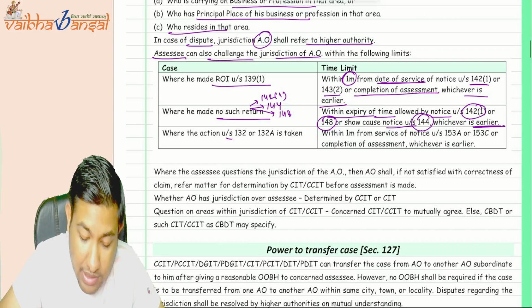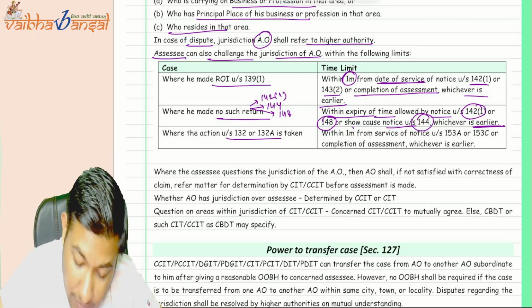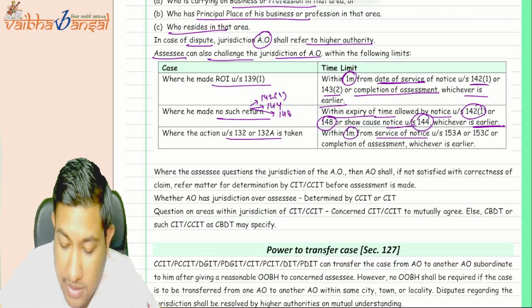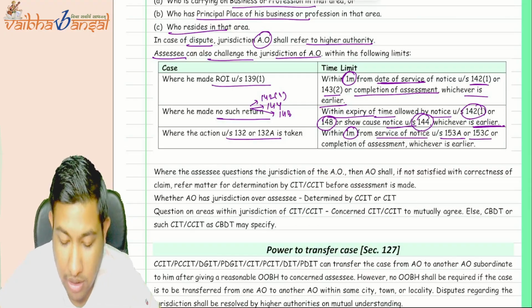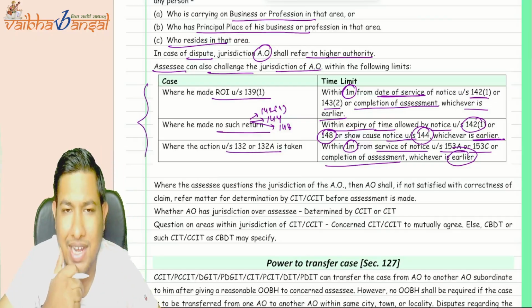Okay, but if there is a case of search and seizure, then within 1 month from the service of notice under section 153A or 153C, or completion of assessment, whichever is earlier. This is the table you need to understand and learn.